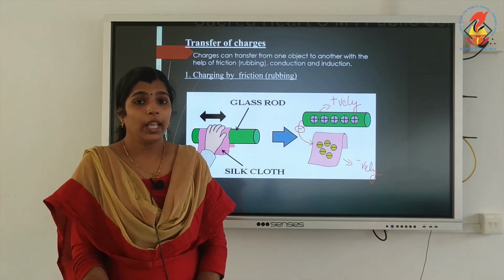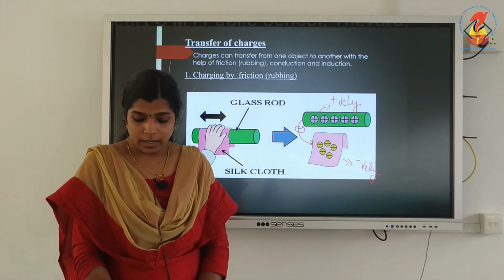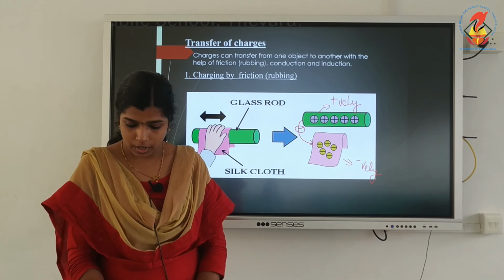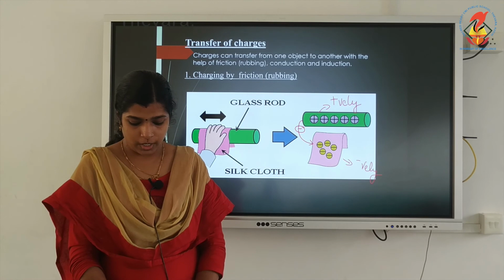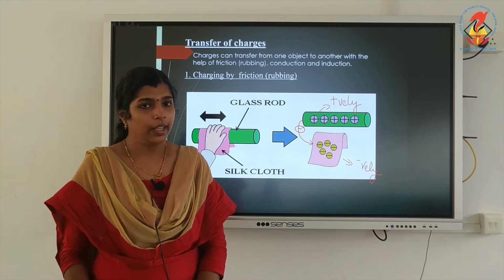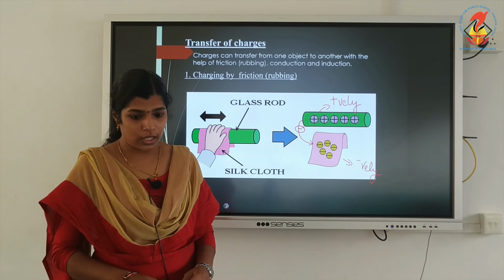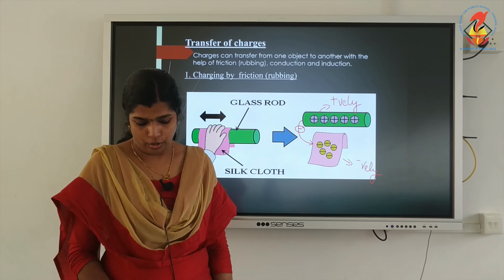If they attract, then it has no charge. If it is repelled by a positive charge, that object is positively charged. If it is repelled by a negative charge, it is negatively charged. So repulsion is a sure test for whether an object is charged or not.